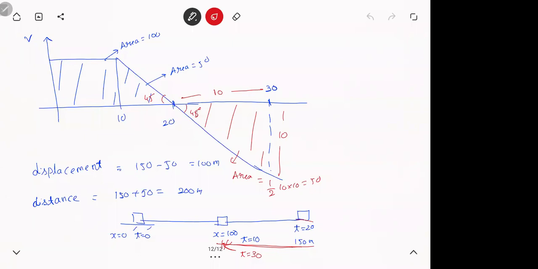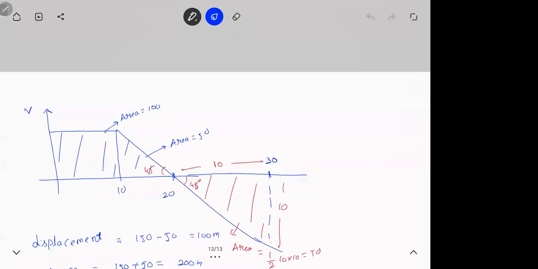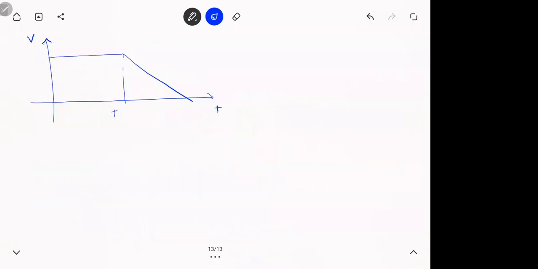Next one. 25 meters. Are you getting 25? Let's see. So VT graph. Now you want from 10 to 15, right? So this is 10. This is 15. So basically, I want this trapezium's area. Got it? This height is also 10.